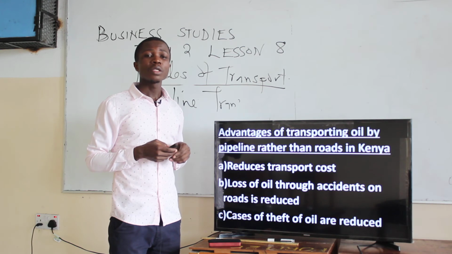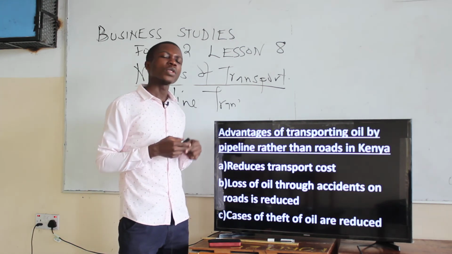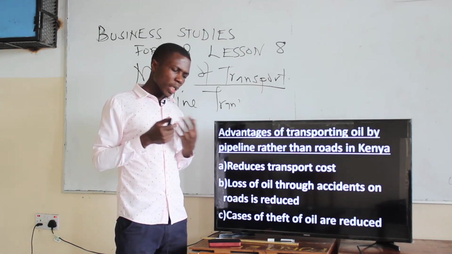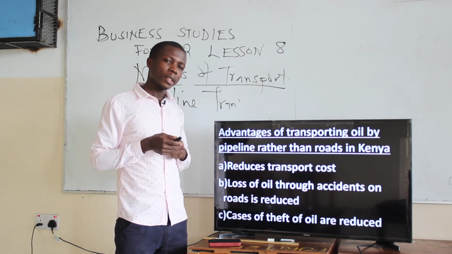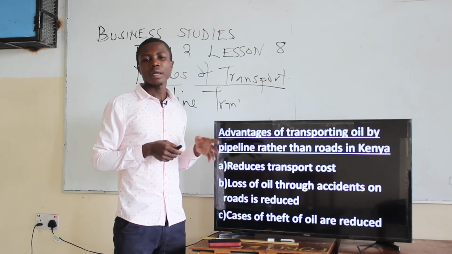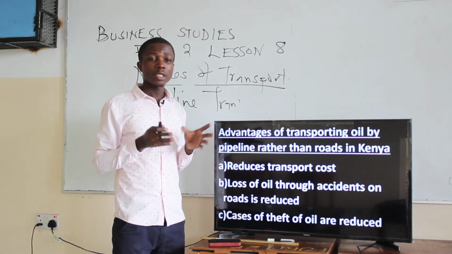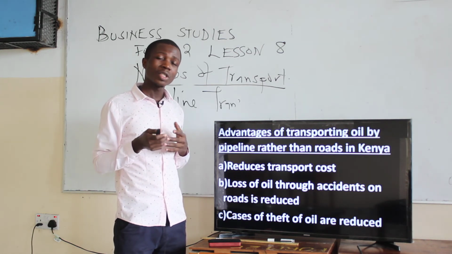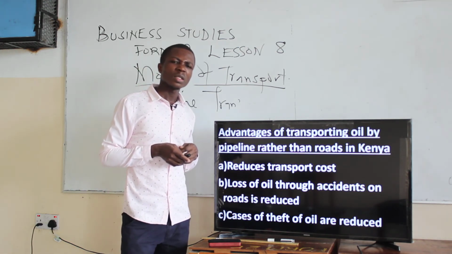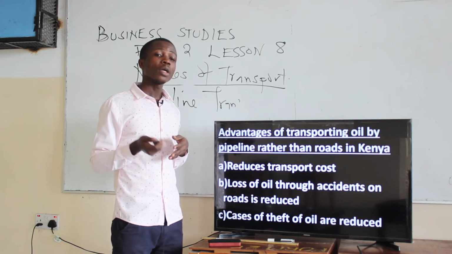So after that, let's look at the advantages of transporting oil by pipeline rather than road in Kenya. Why has Kenya found it effective to transport oil from Mombasa to Nairobi, and from Mombasa to Kisumu, using pipeline rather than roads? Let's look at one, reduction of transport cost. There is a reduction in transport cost, which is relatively cheap. Then the next, loss of oil through accidents on the road is reduced. There are times when there is loss of oil on the road.